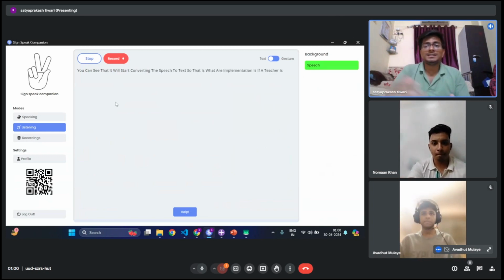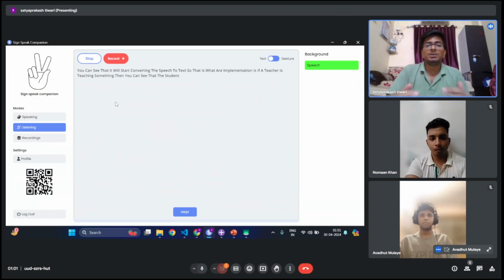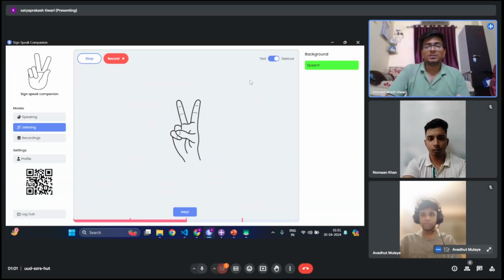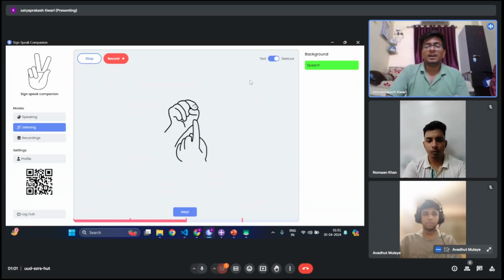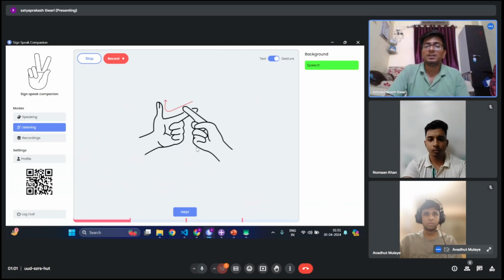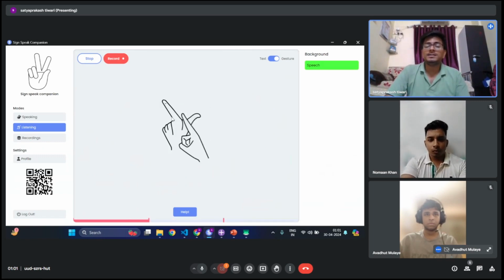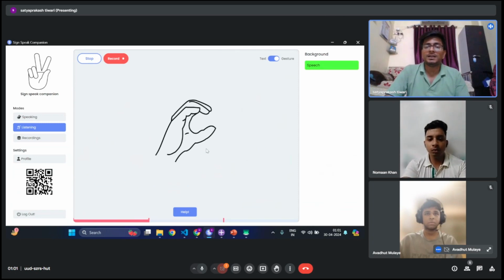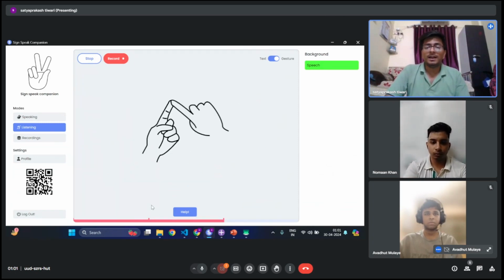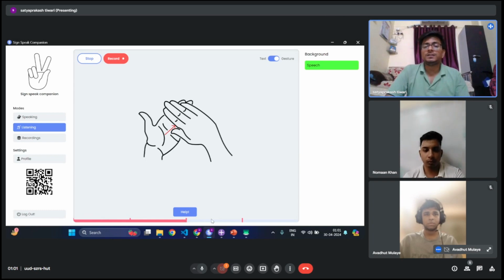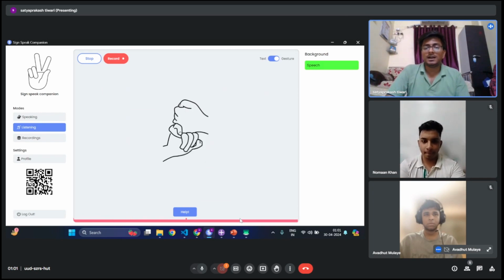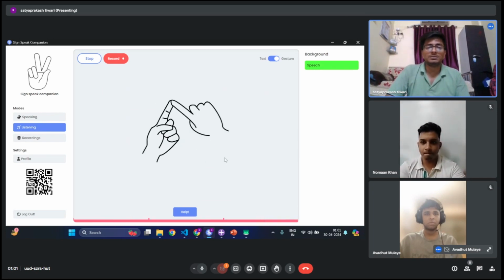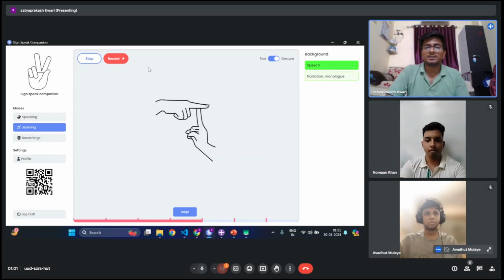If a teacher is teaching something, then you can see that the student will be able to see what the teacher is saying, and we can even view it as gestures. So you can see that this is the gesture motion, and currently we are not going with the motion gestures for this implementation part. We have gone with the ABCD part, that each gesture is divided into alphabetic letters, and they are displayed one by one, and this slider shows what is the length of the word. So that is how it is. That is, if a word is THIS, it will move four times. That is the basic idea of this, and it is still recording it.